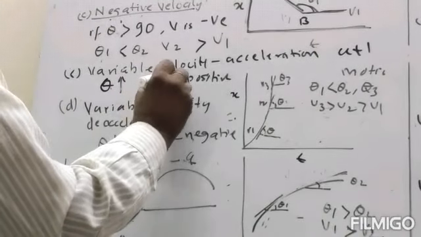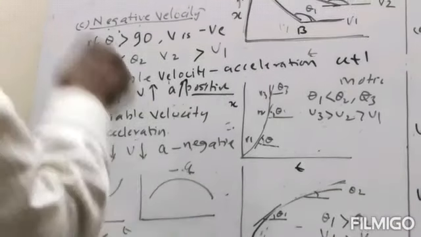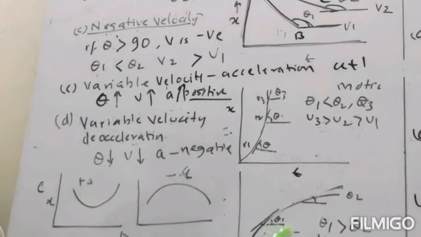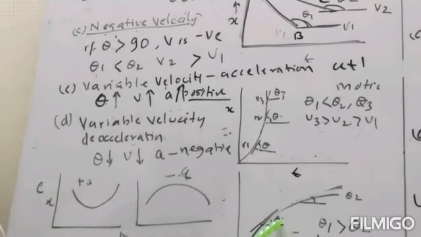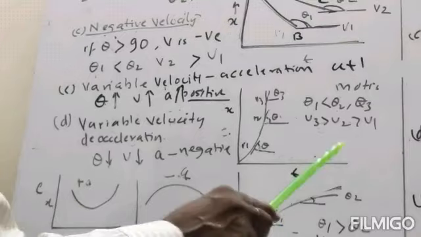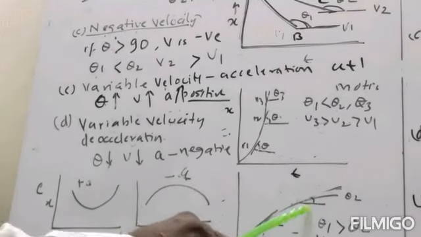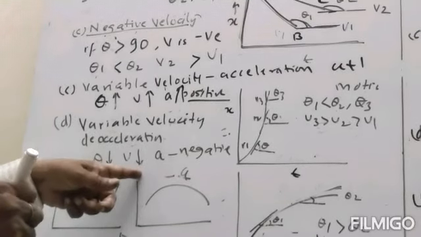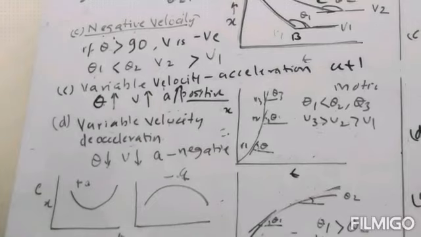In this case it is also variable velocity, and here we draw the angle theta, here theta 2. Theta 2 is less than theta 1. The angle is decreasing, so velocity will be decreasing, so the acceleration will be negative.